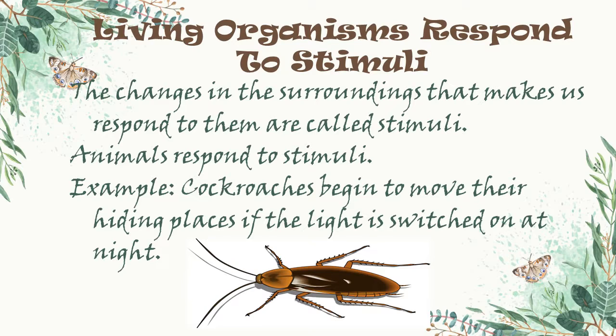So this bright light and a thorn are examples of changes in the surroundings, and we always respond to such changes. The changes in the surroundings that make us respond to them are called stimuli. Like humans, animals also respond to stimuli. For example, cockroaches begin to move from their hiding places if the light is switched on at night.